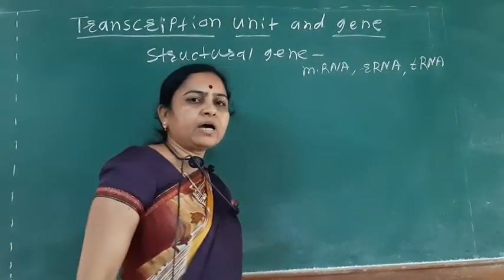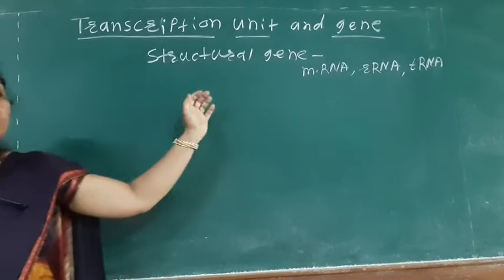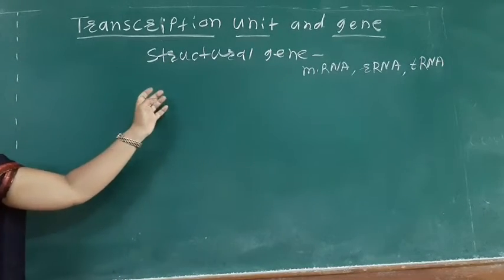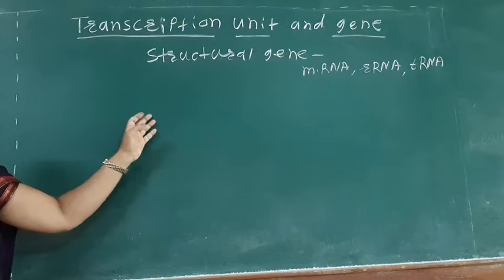These three types of RNA are mainly synthesized from the structural gene. This structural gene is the DNA sequence coding for the synthesis of RNA.